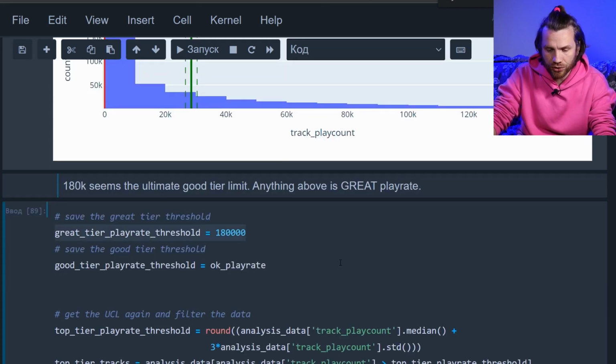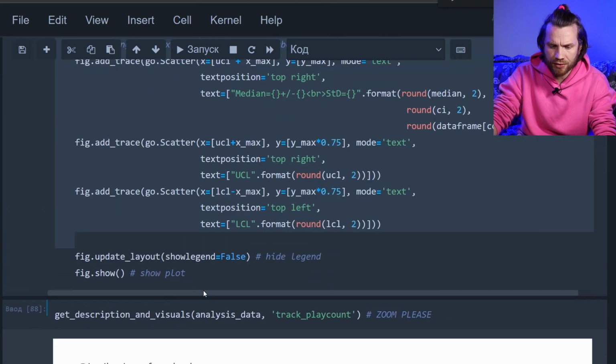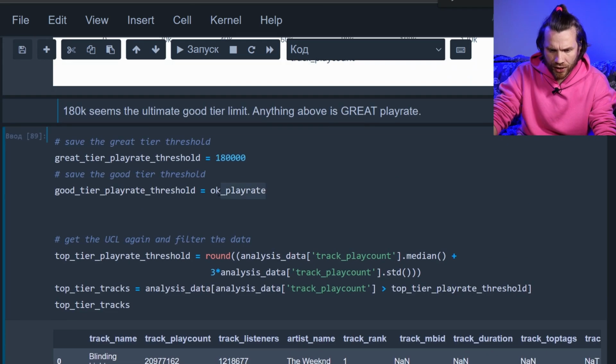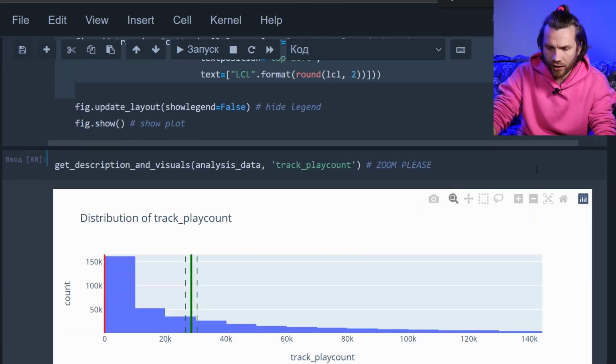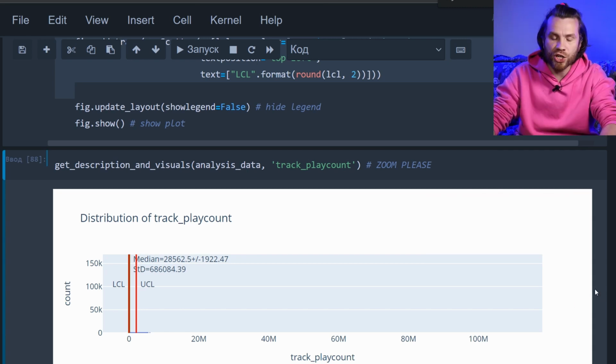Let's set the threshold for the good tier. We said our okay play rate was 26,000. This little line here, 26,000. Let's set that as the good tier lower threshold. The top tier threshold would be anything outside the red line. This red line, anything here is top tier unreachable. BTS, Charlie Puth, One Direction, Billie Eilish level. We're all aiming there. It's not very likely we're gonna achieve that.